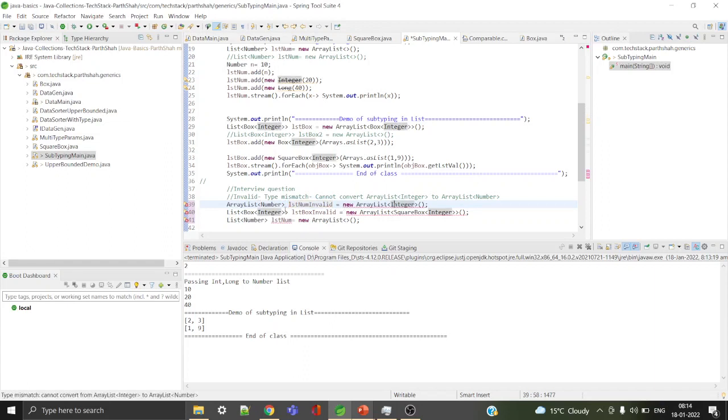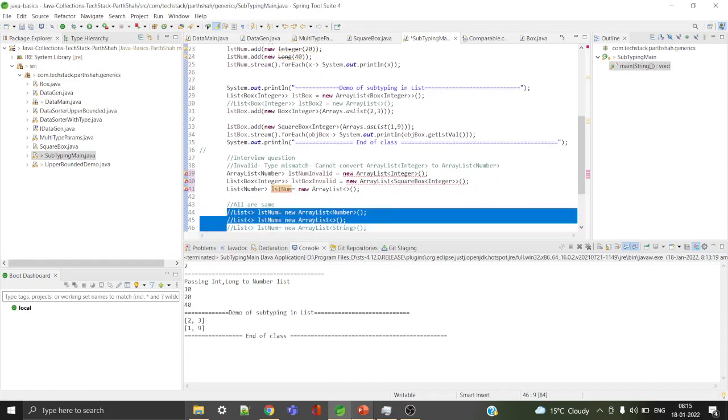Again, List<Box<Integer>> lstBox equal to new ArrayList<SquareBox>. That is also not possible. So either I don't have to specify any type, so it will take the type on the left side, or it should be the same type which is specified on the left side only. I cannot have two different types. Similarly, people ask a question like List<Fruit> lst equal to new List<Apple>, because Apple is again a child type of Fruit. So is it possible? No, it's not possible.